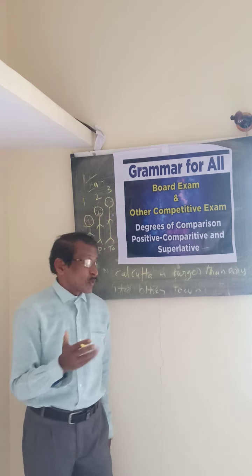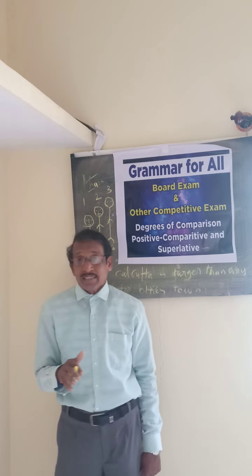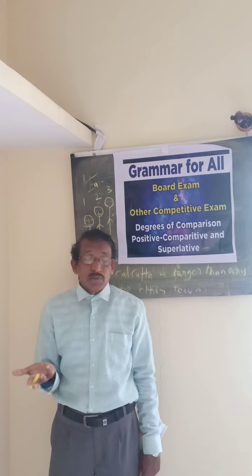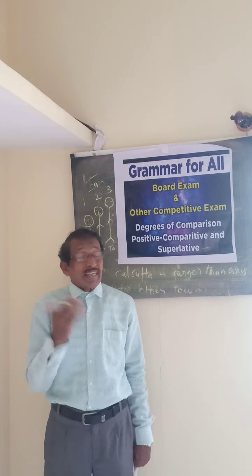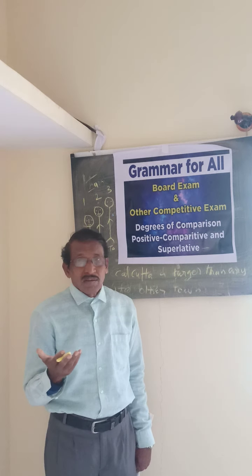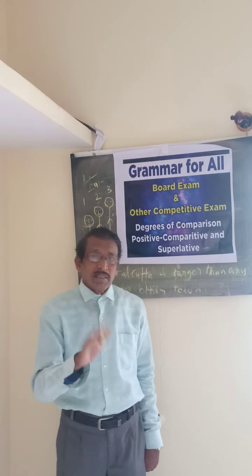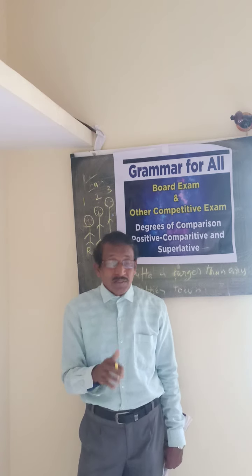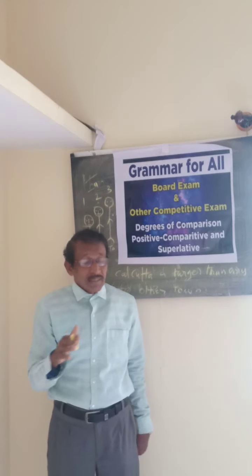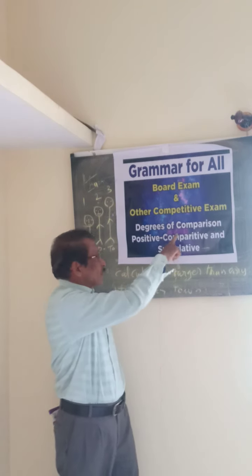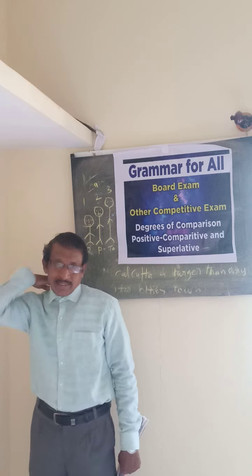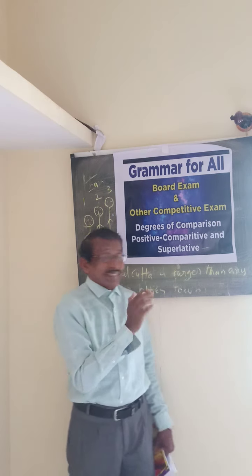When it is possible, we can change an adjective or adverb in a sentence without changing the meaning of that sentence. On such occasions, we use the positive degree, comparative degree and superlative degree. While using the comparative degree, in most cases we use than with the adjective.